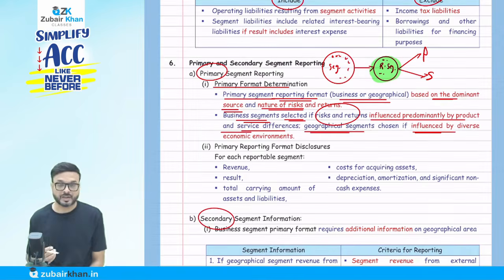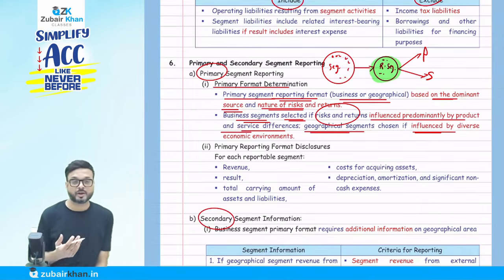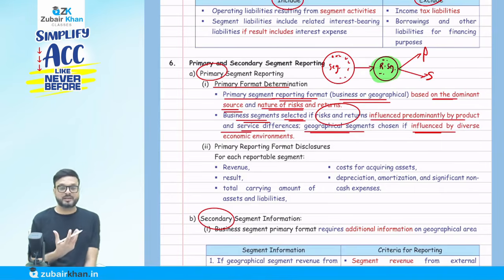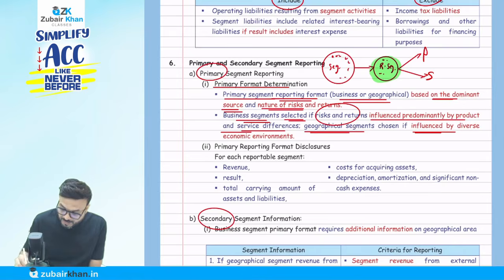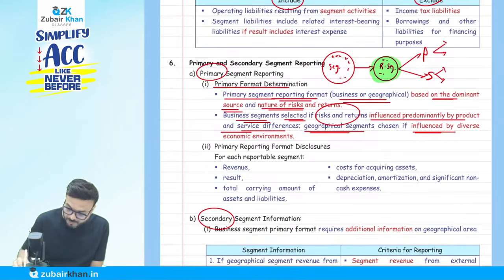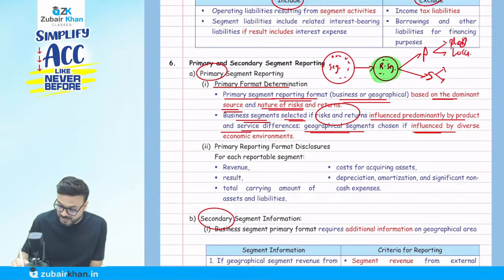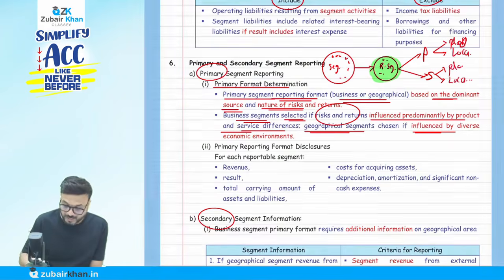Which is primary, product or location? It depends. How do we decide? It might be that product is primary, or location is primary. Either the product or the location will come as primary.